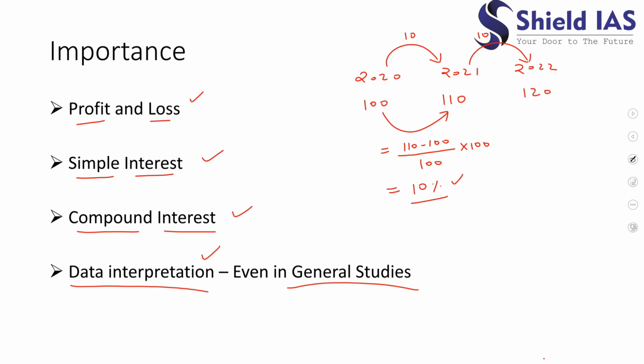However, in 2022, again the increase is 120 minus 110, now divided by 110 into 100. So this would not be equal to 10%. It will be slightly less than 10% because our base, that is 110, is higher this time. So the percentage increase would not be the same in both the years. This has to be understood, okay?